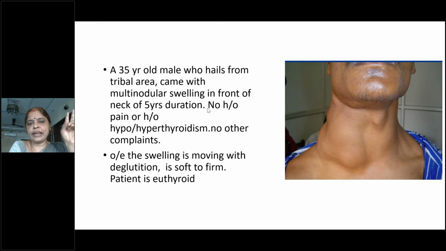Once you have a swelling in that region, now you have to ask about the physiological aspects and pathological aspects of the swelling. Physiological aspects means the functional capacity, whether you're dealing with a hypothyroid, a euthyroid, or a hyperthyroid feature. So immediately you must ask him what are the symptoms of hypothyroidism? Fatigue, okay, weight gain, lethargy, good. What else? Cold intolerance.